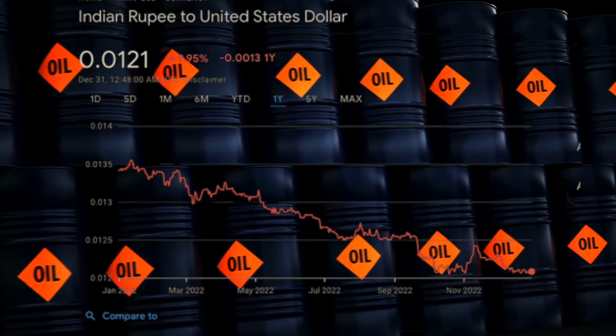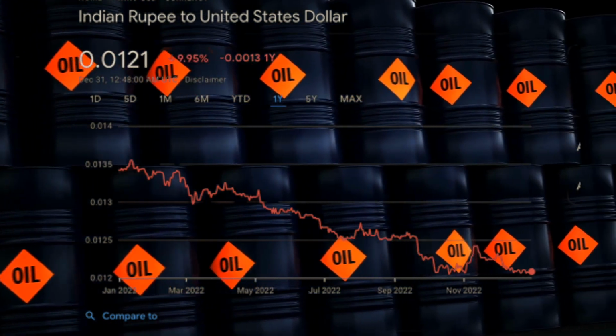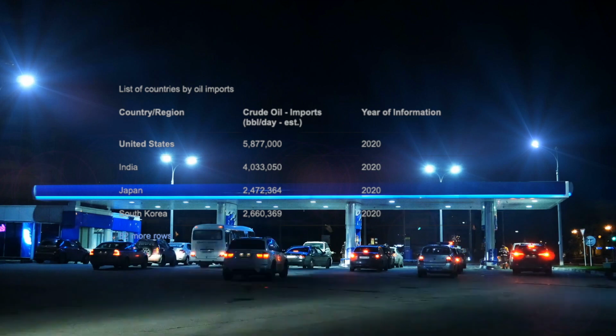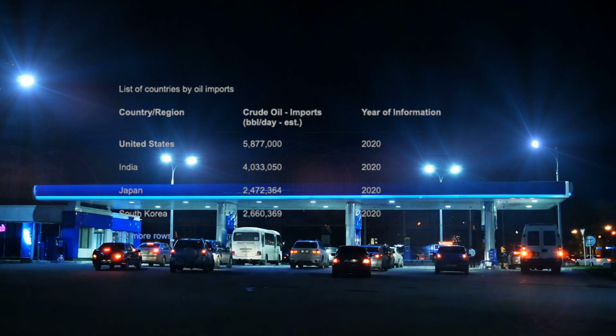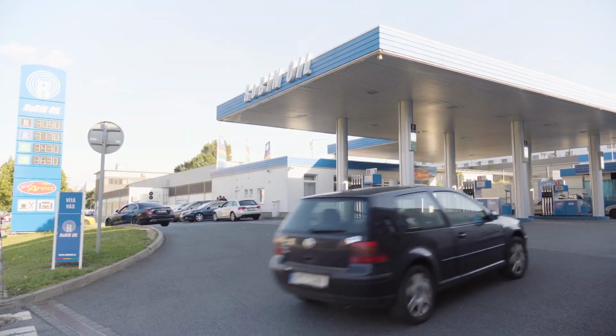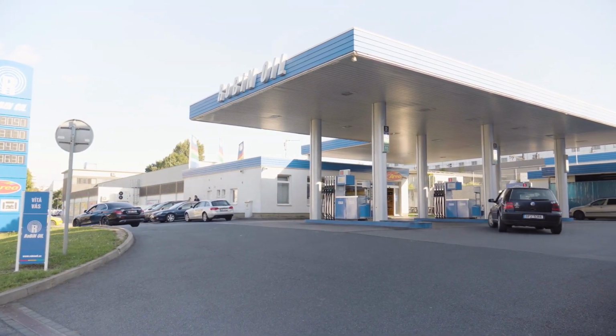This is visible in the decline of the Indian rupee. India is the second biggest importer of crude oil in the world. It imports over 80% of its oil, and with the increase of oil prices in 2022, its currency has devalued over 11% in just 12 months.